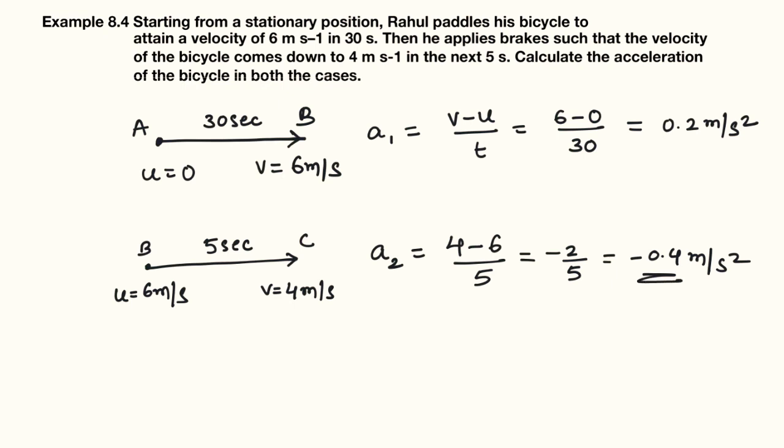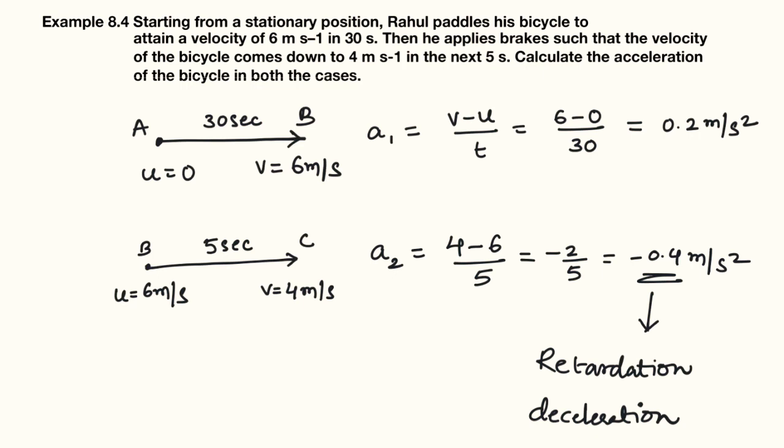Right? So this is the thing which you need to understand now. This is nothing but a retardation. You can see there is a negative acceleration here. That negative acceleration, you can say retardation, or it is also known as deceleration. Negative acceleration, retardation, or deceleration, these are the things which you need to understand here.